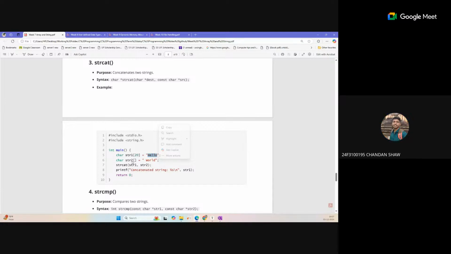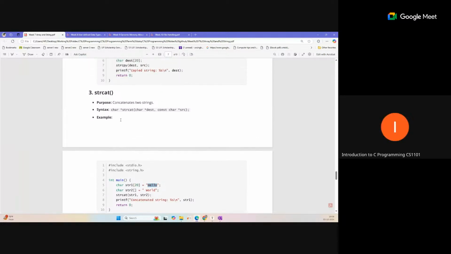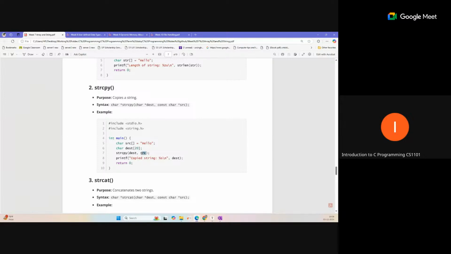Yes, sir. So what you can do is use two operations here. First, concatenate the strings, and after that copy the result into another place, so that it will be replaced completely. First apply the concatenate and then use the copy, strcpy. Here just mention where you want to store the complete string and the source. So that will be replaced completely and your data will be stored at that place. So you can use a combination.